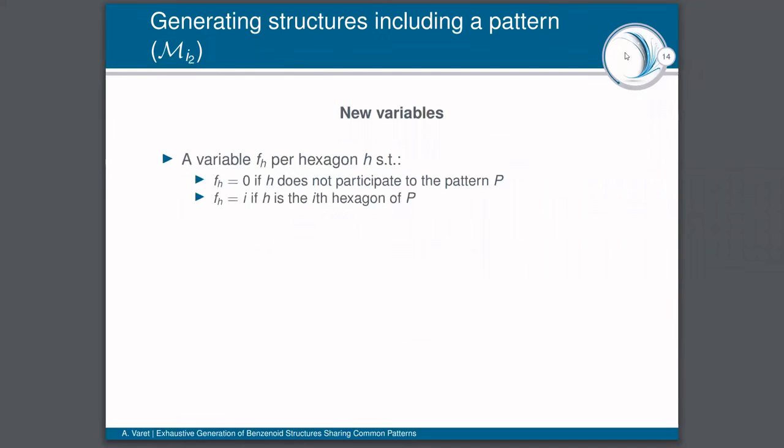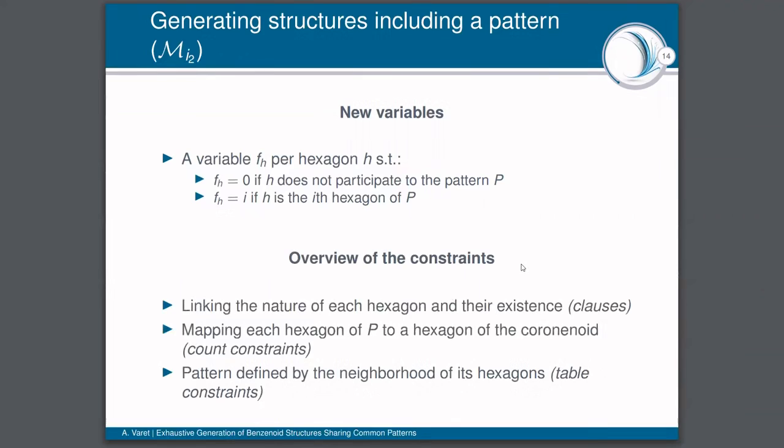For the second model, we are going to add to the general model one variable fh for each hexagon h of the chosen coronenoid, such that the variable fh will be equal to 0 if the hexagon h doesn't participate in the pattern P, and otherwise the variable fh will be equal to the corresponding hexagon of the pattern P. And a quick overview of the constraints.